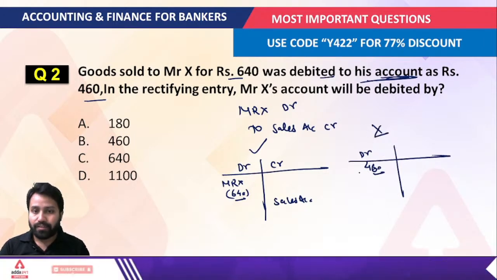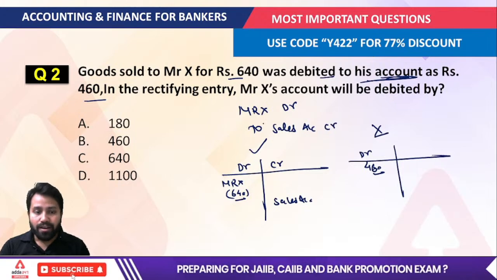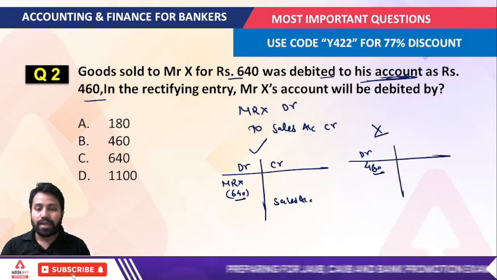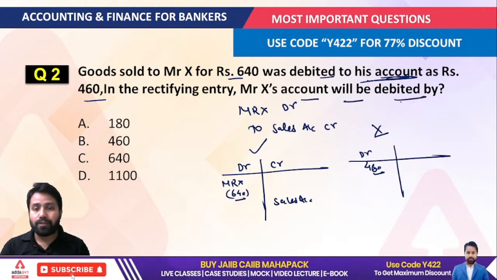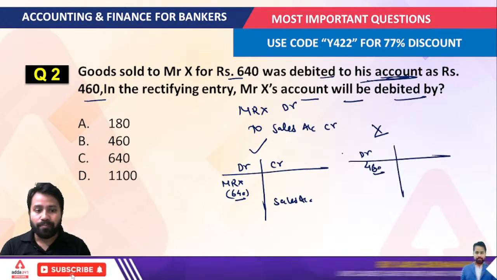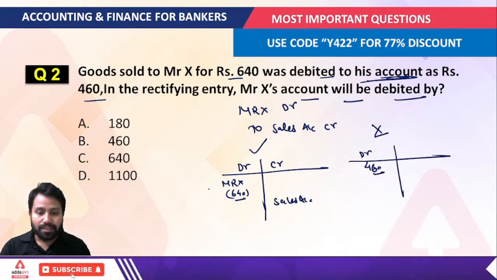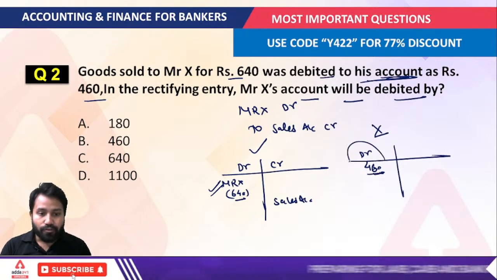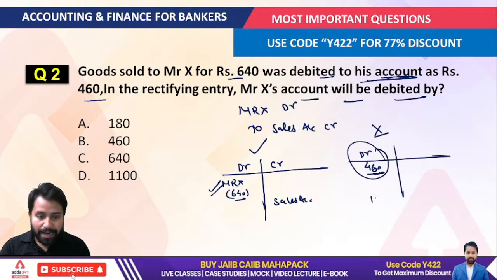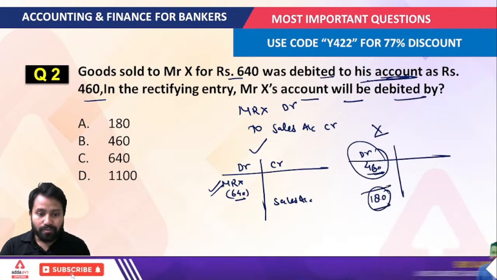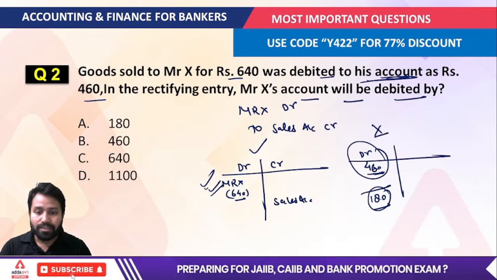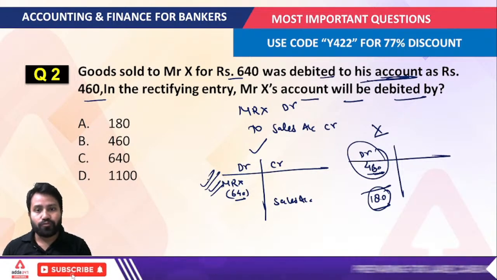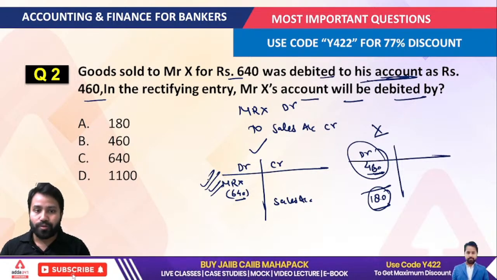Okay, this we actually have done, right? So now in the rectifying entry, Mr. X account will be debited by how much amount, you have to tell. Just tell me here that 640 you required on the debit side while you are having the 460 only. So if I add here 180 rupees more, then you can understand, we will get the Mr. X account debited by 640.